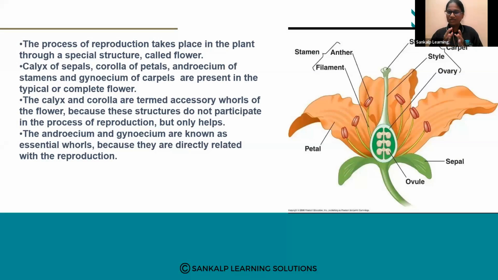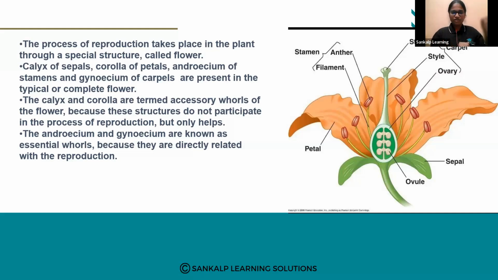Parts of a flower: calyx, androecium, gynoecium, stamens, pistil. So from all these terminologies, the important terms, we have to focus on them. When you come to the structure of the flower, we have the reproductive parts as well as vegetative parts. The vegetative parts are sepals and pedicel. What are vegetative parts? These are not directly involved in reproduction. They help reproduction. So these are accessory parts that help in reproduction.